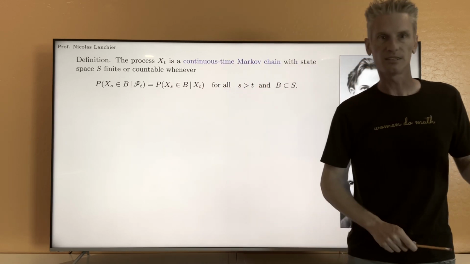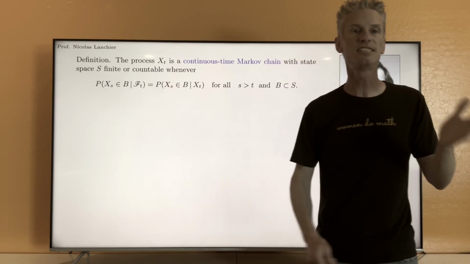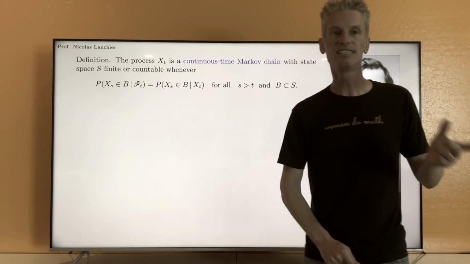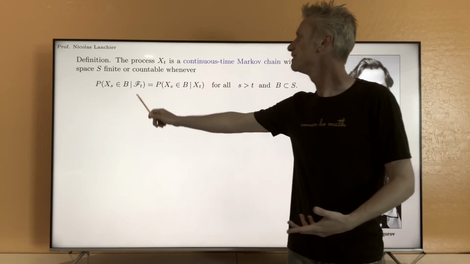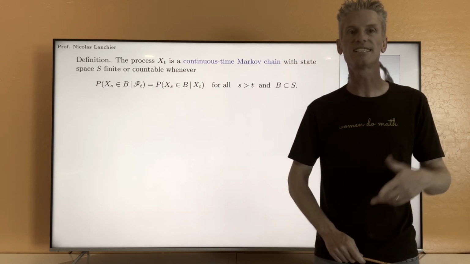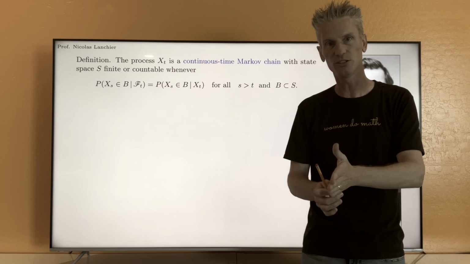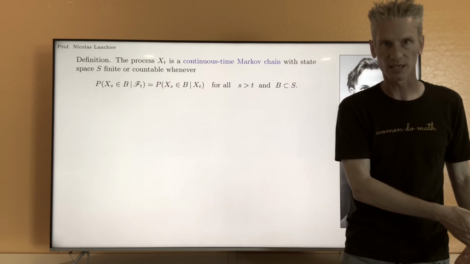This equation tells you that the probability of this event given F_t is the same as given X_t. F_t is the sigma algebra generated by the process from time 0 to time t. That's your knowledge of the process from time 0 to time t, your knowledge of the past, including the present, while X_t is your knowledge of only the present.